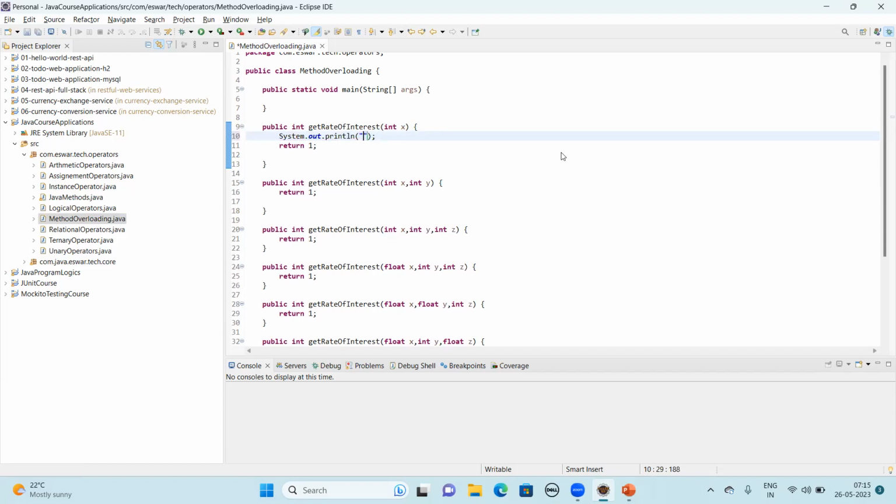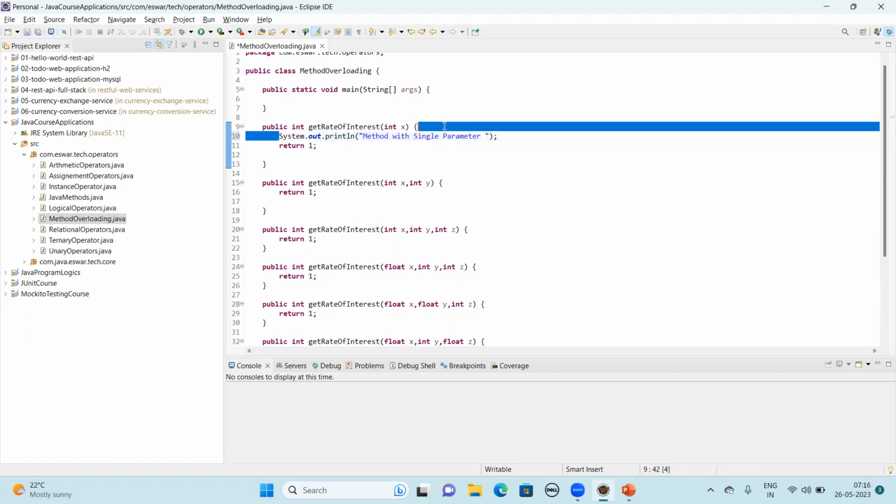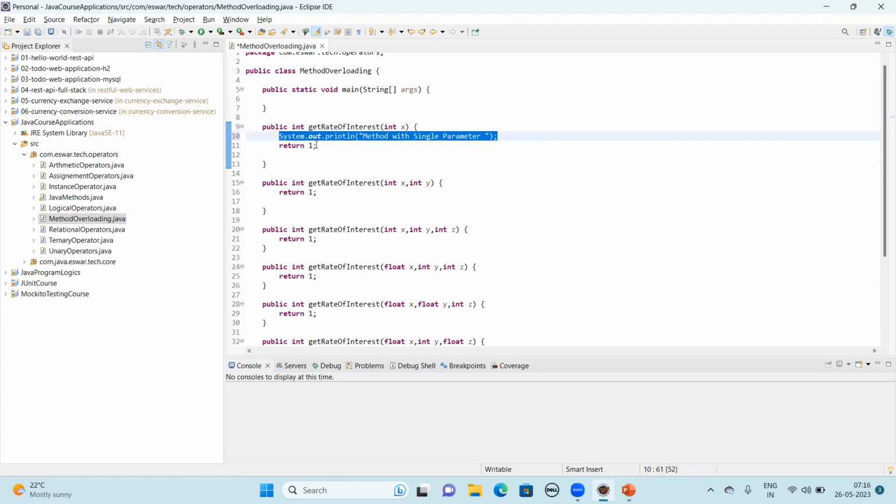Int x. Method with single parameter. Instead of returning one, let's return x, whatever we pass.